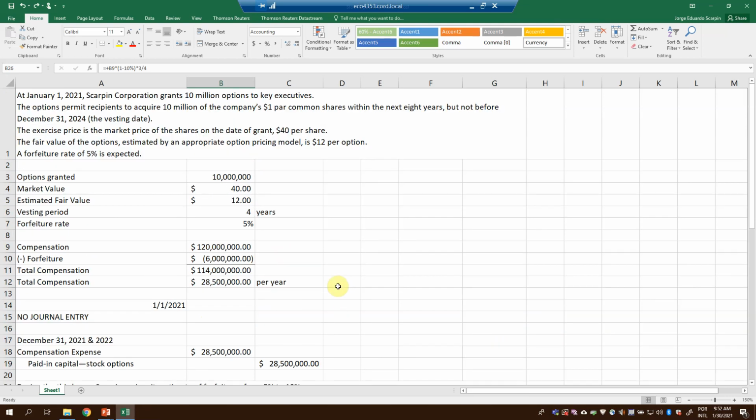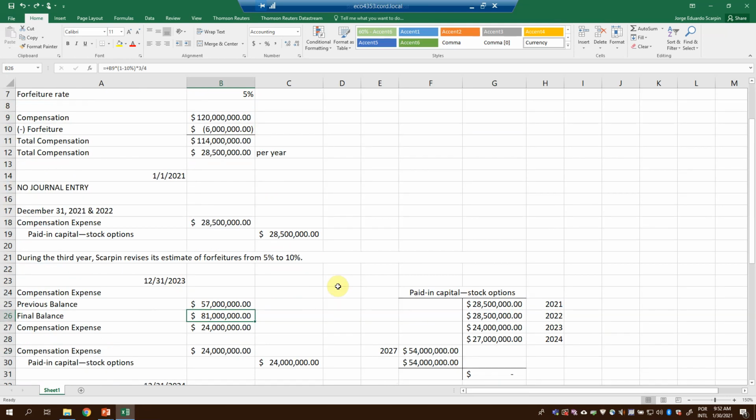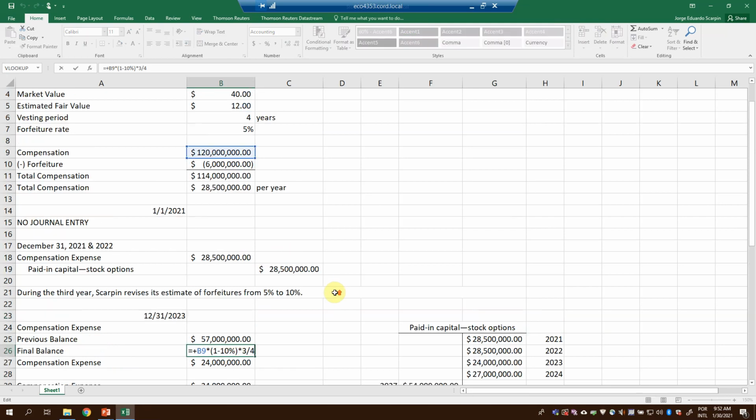How do we find the 81 here? 81 will be 120 times 90%, that is one less the forfeiture, times 3 divided by 4. So times 3 at the end of the third year, divided by 4, the vesting period for years.